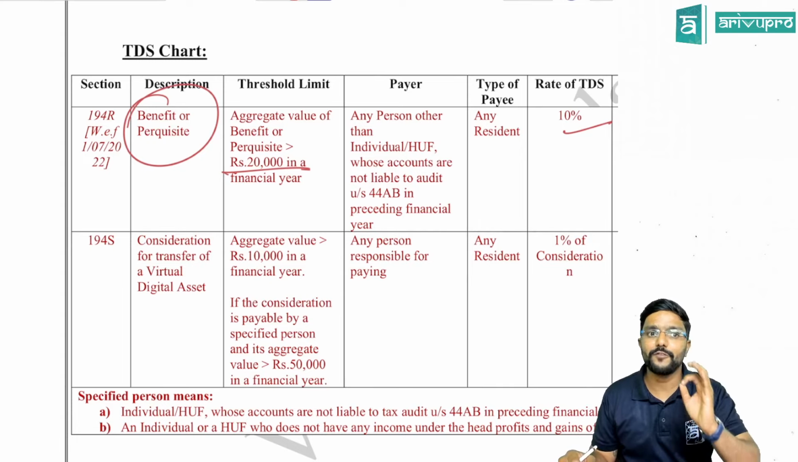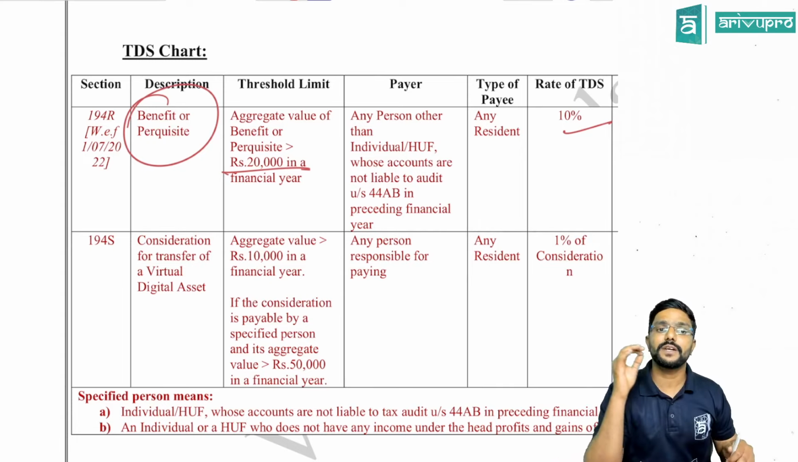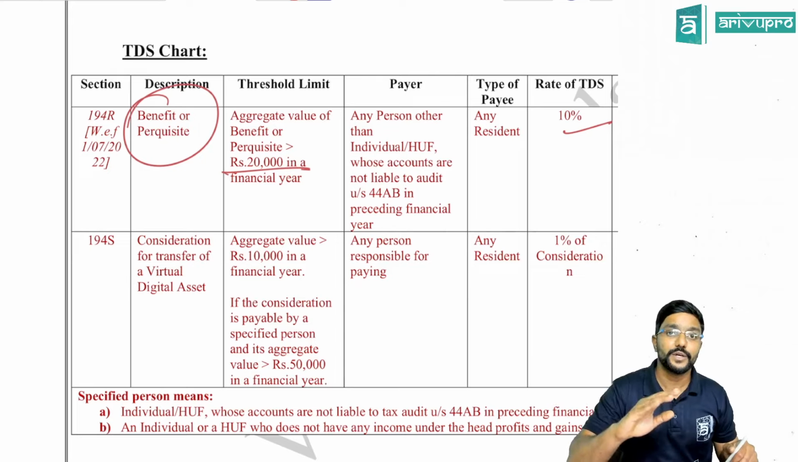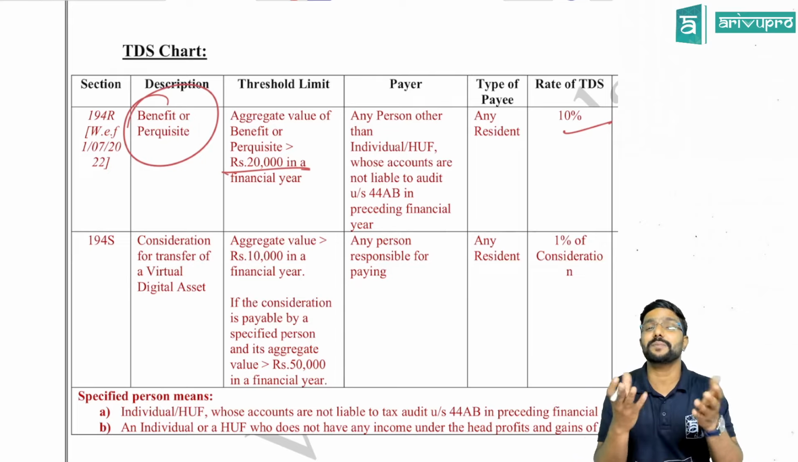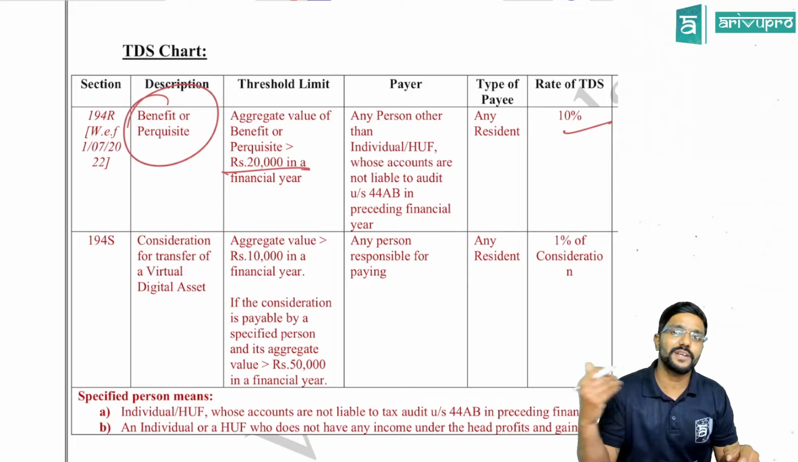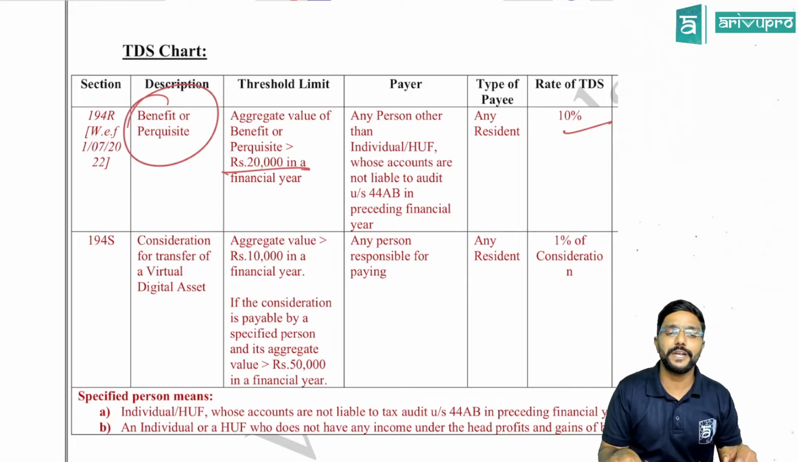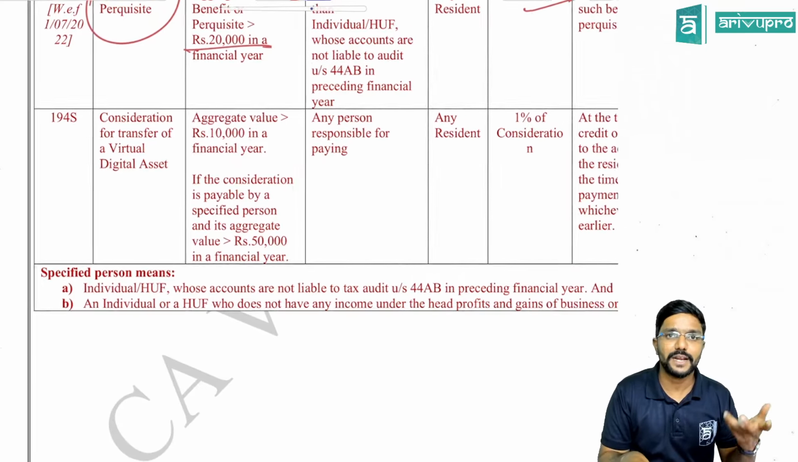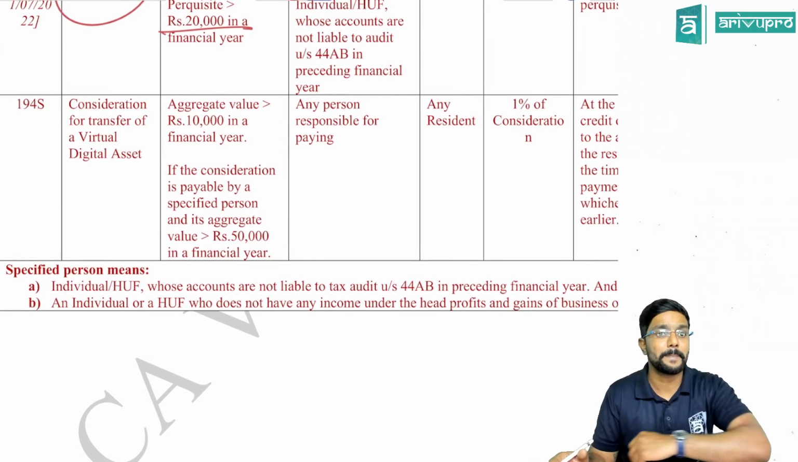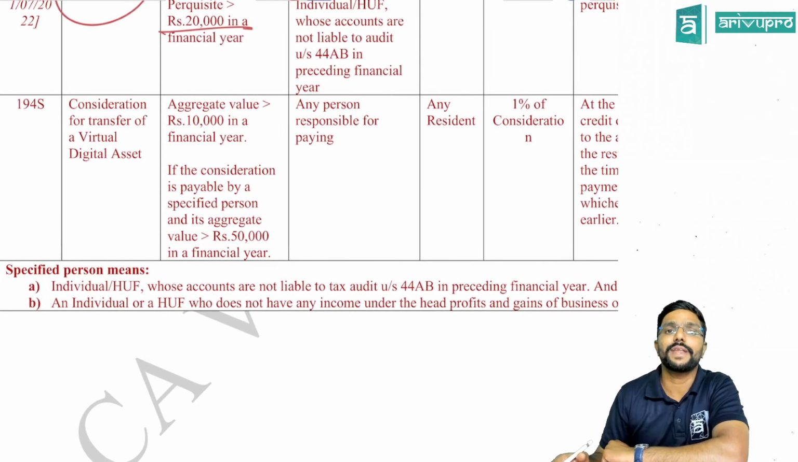So this 194R is covering the benefit or perquisite given by any person to any resident, and the payer can be any person other than employer, because if the employer is giving it, it will be covered under 192 only, guys, because salary includes perquisites and benefits. Next, coming to 194S. Yes, this is with respect to virtual digital asset.